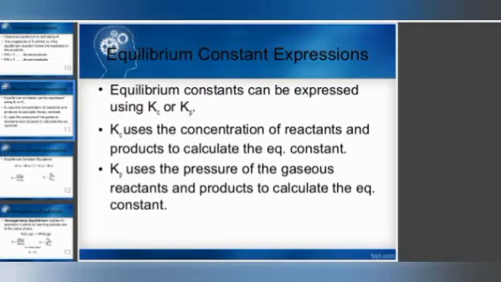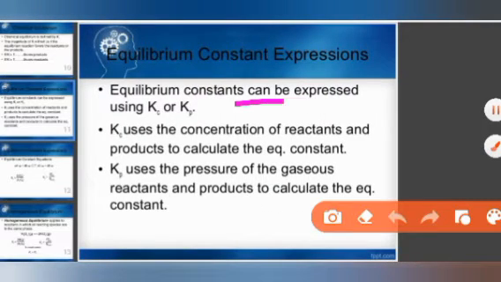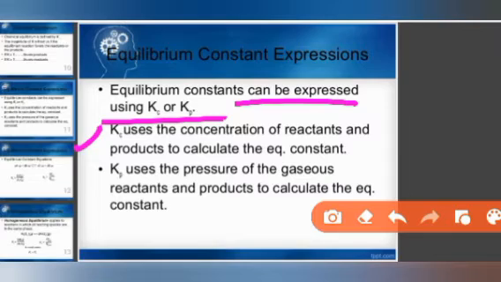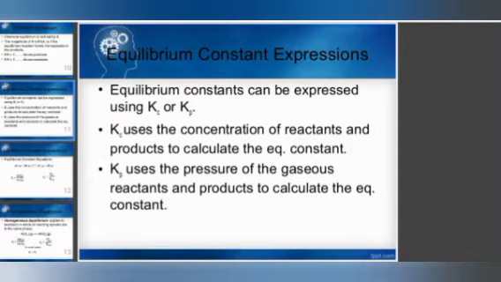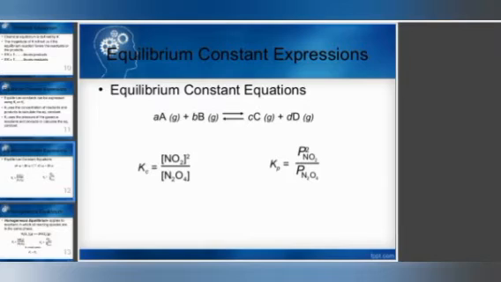Next is the equilibrium constant expression. Equilibrium constant can be expressed by using Kc or Kp. Kc is used in case of concentration, Kp in case of pressure. Kc uses the concentration of reactants and products, Kp uses the pressure of the gaseous reactants and products. So in case of homogeneous equilibrium, we have Kc and Kp. Now we should know the value of Kc and Kp.